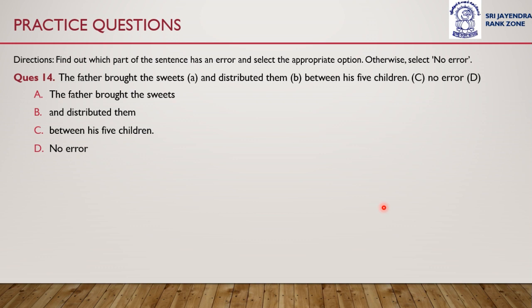Question number 14. The father brought the sweets and distributed them between his 5 children. Which part has an error?